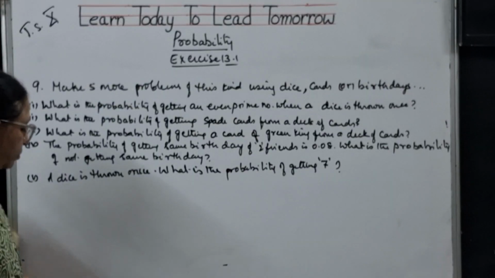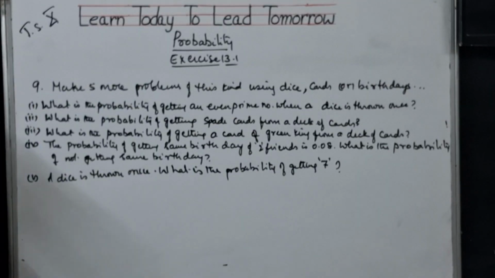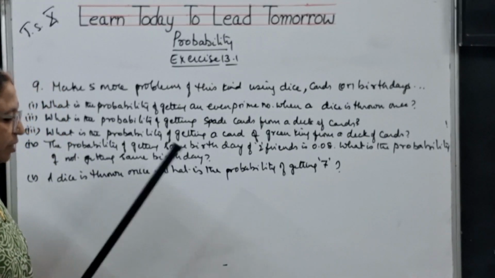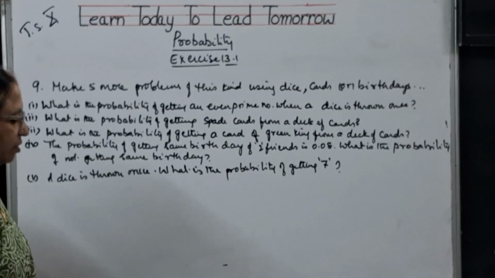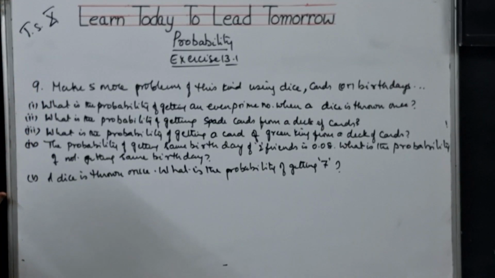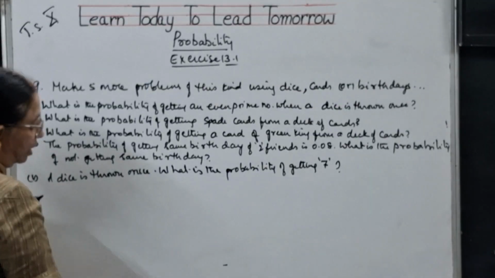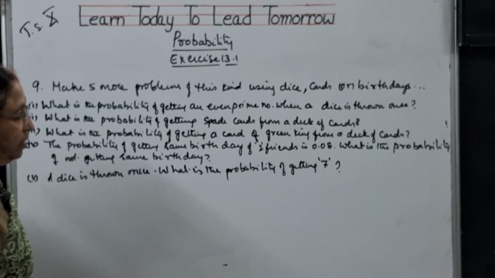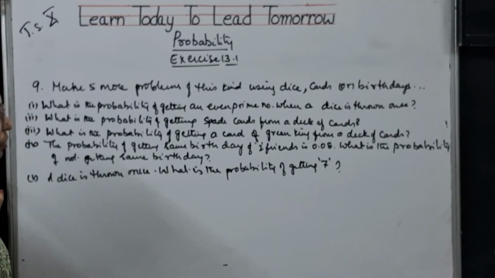Now, the ninth problem, children. Make 5 more problems of this kind using dice, cards, or birthdays. And of course, they asked us to discuss with your friends and teachers for their solutions. So, you need to make 5 problems. See, I am doing this just as an example, children. It's your wish, whatever you want to do, you can do.